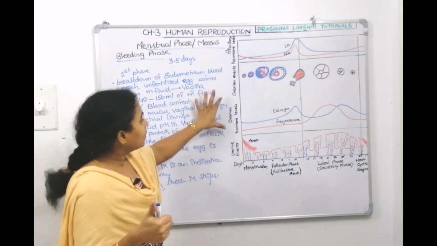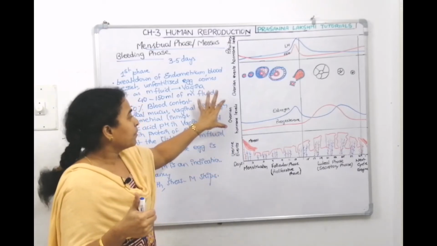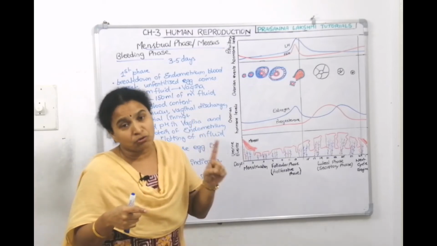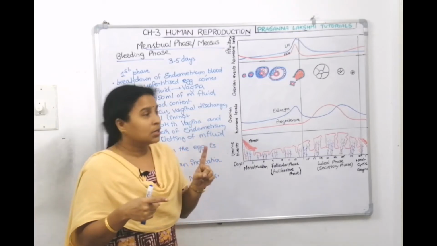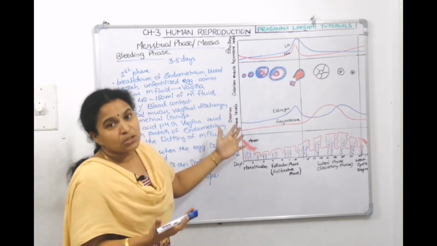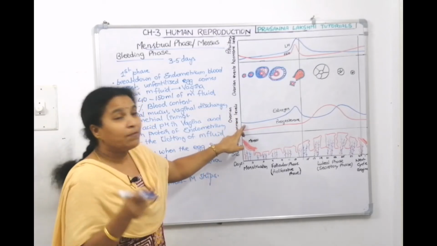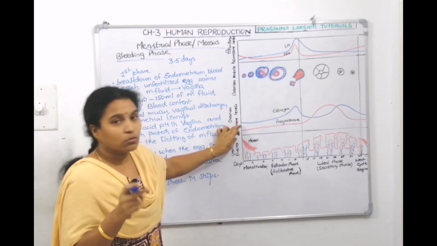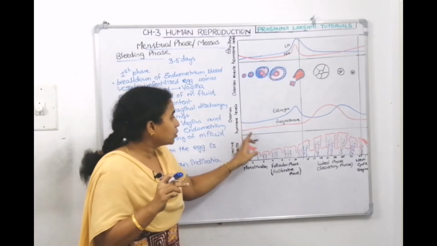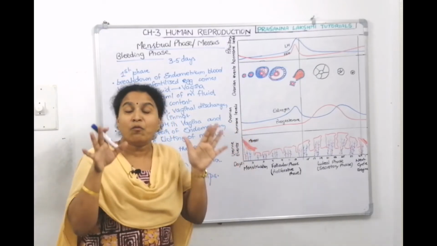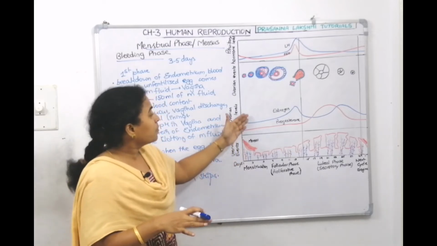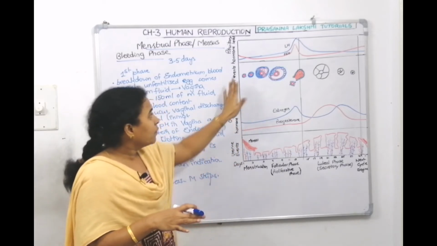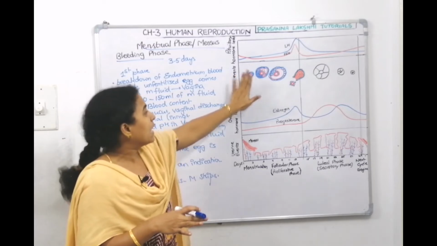Then what are the levels of the ovarian hormones? The follicles secrete estrogen. Since the follicle is not there, what happens? The estrogen level will go very low. Another hormone, progesterone levels, are also very low. Estrogen and progesterone levels, you can see here, both of them are very low. So when estrogen and progesterone levels are low, follicles will not develop, they'll be as they are.